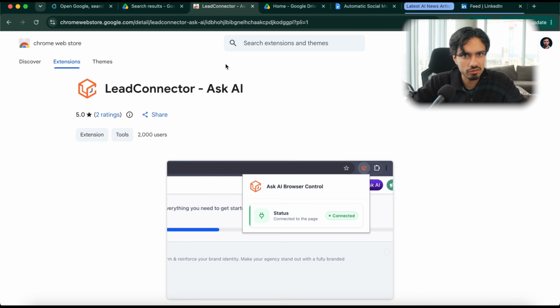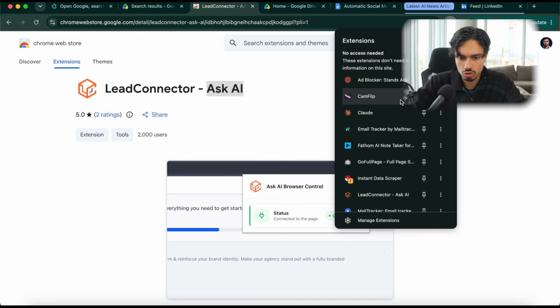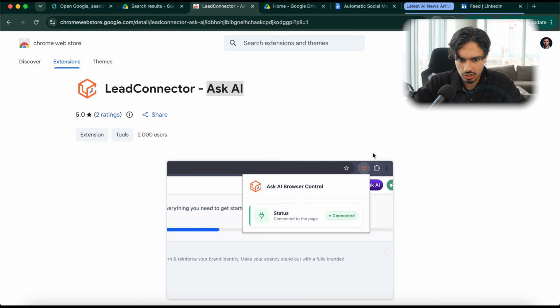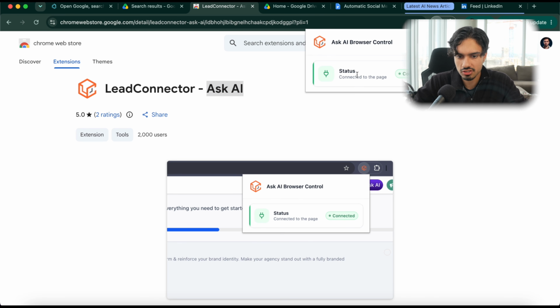So as of right now, I've only seen this available on Google Chrome, the browser. So I'm going to put this link over here. It's called Lead Connector Ask AI. All you have to do is install this Chrome extension. Then it's going to show up over here inside of your list. Once it's there, you just need to see the status connected. If you're connected, then you're good to go.